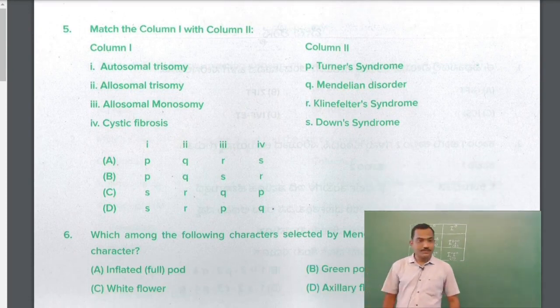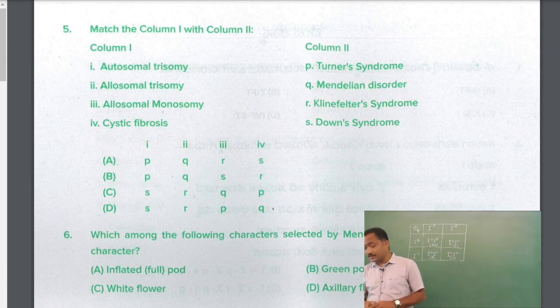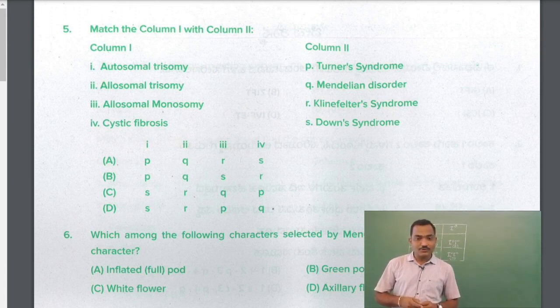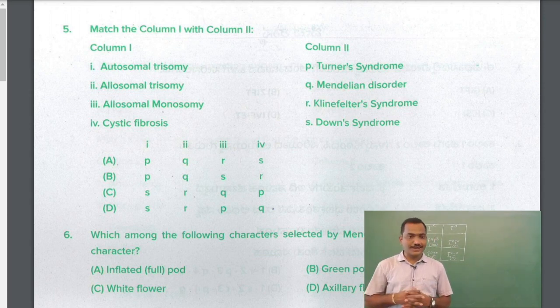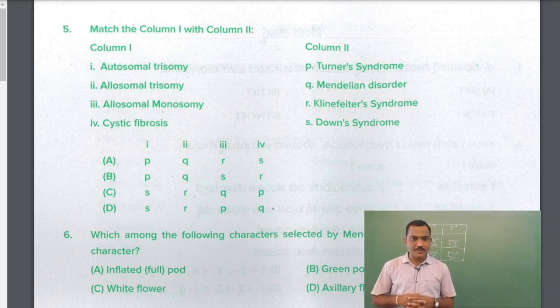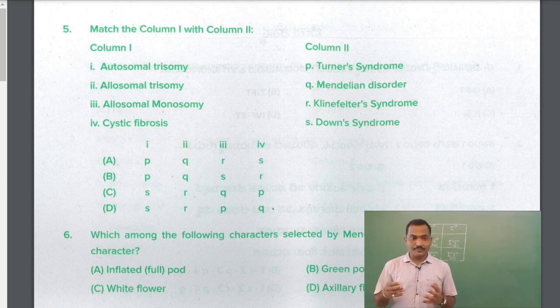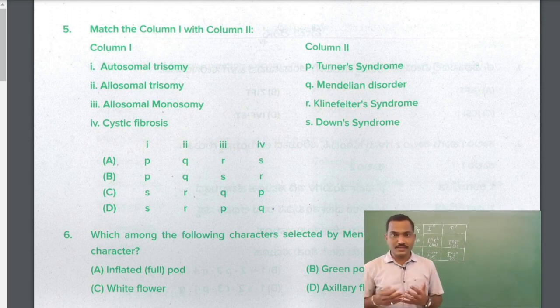Okay. Question number 5. Match column 1 with column 2. So column 1, again you have 4 options, and column 2 also 4. The autosomal trisomy, allosomal trisomy, allosomal monosomy and cystic fibrosis. So Mendelian disorders as well as chromosomal disorder concepts from the chapter Principles of Inheritance. So first one is the autosomal trisomy, autosomal, somatic chromosome. We have 22 pairs of somatic chromosomes, the 23rd is the allosomal.